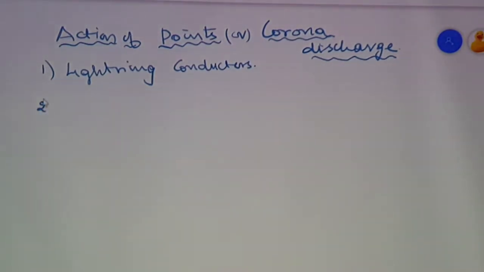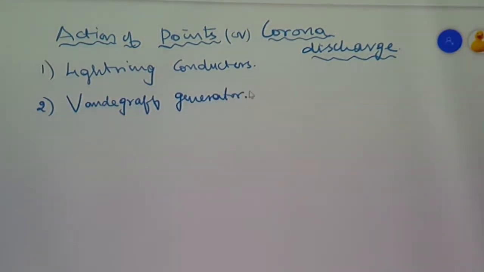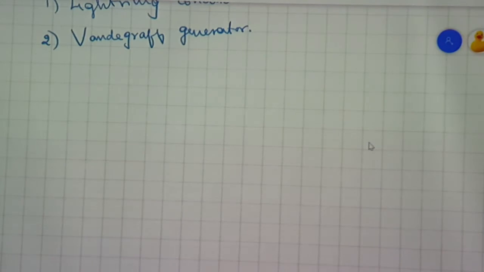The second one is the Van de Graaff generator. These are the two examples given in your book, and regarding the lightning arrestor, I have already dealt with it in the previous video. Today, let us move on to the next example.